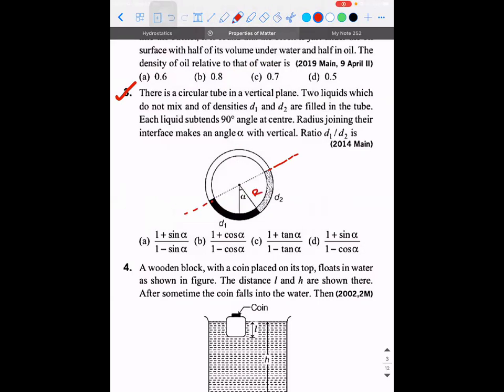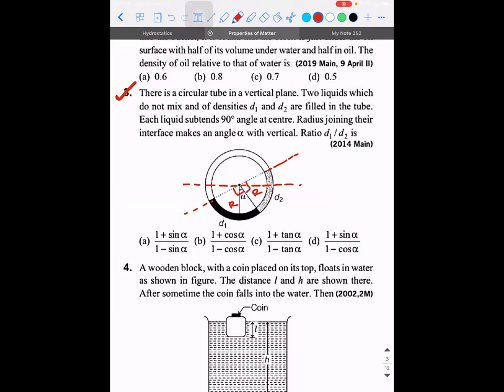So this is the radius of the liquid column, R and R. Did you guys understand where the 90 degrees is? Listen. If I take the liquid to be like this, they're saying this whole angle is 90, this whole angle is 90.